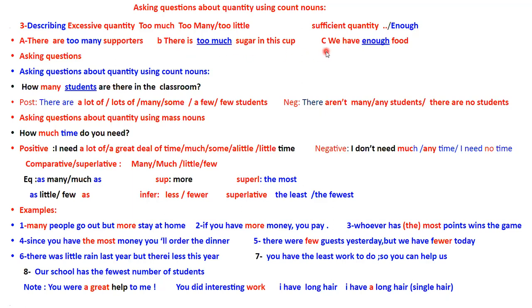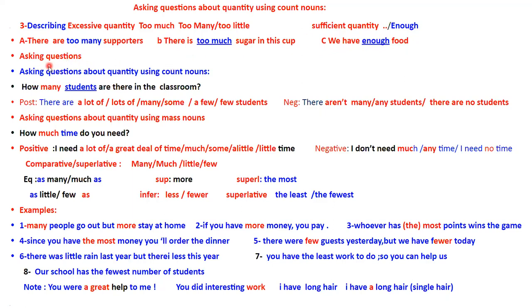Or sometimes we can describe a sufficient quantity, that means the right quantity we need, just the right quantity we need, then we use enough. So the GH here is pronounced F. So we say we have enough food for the week.